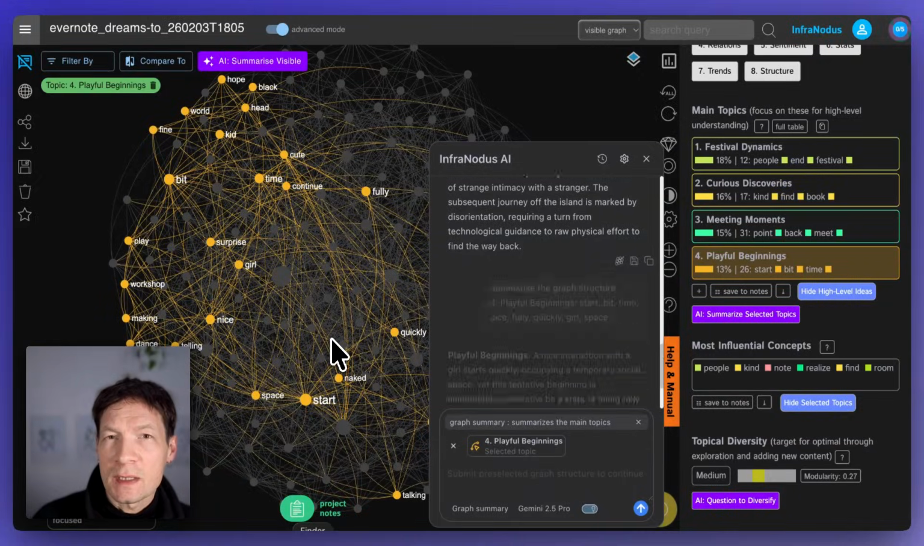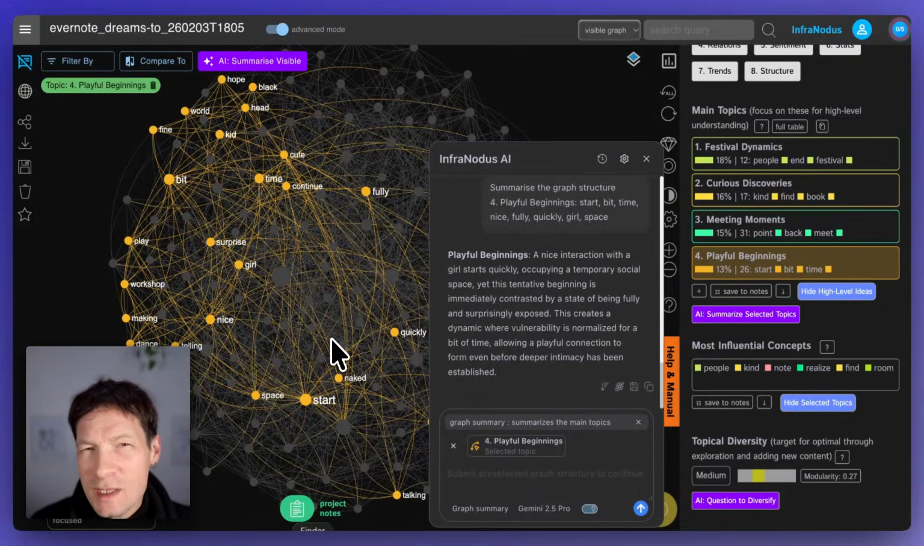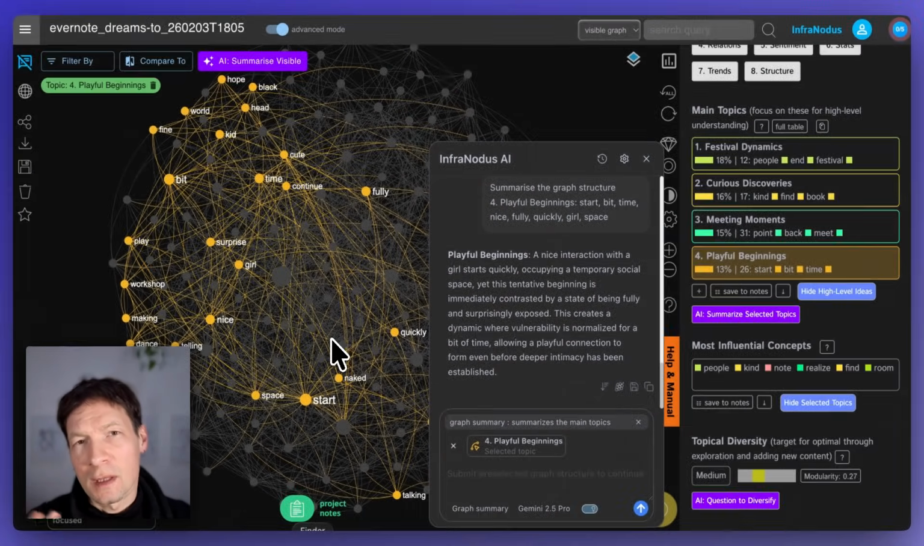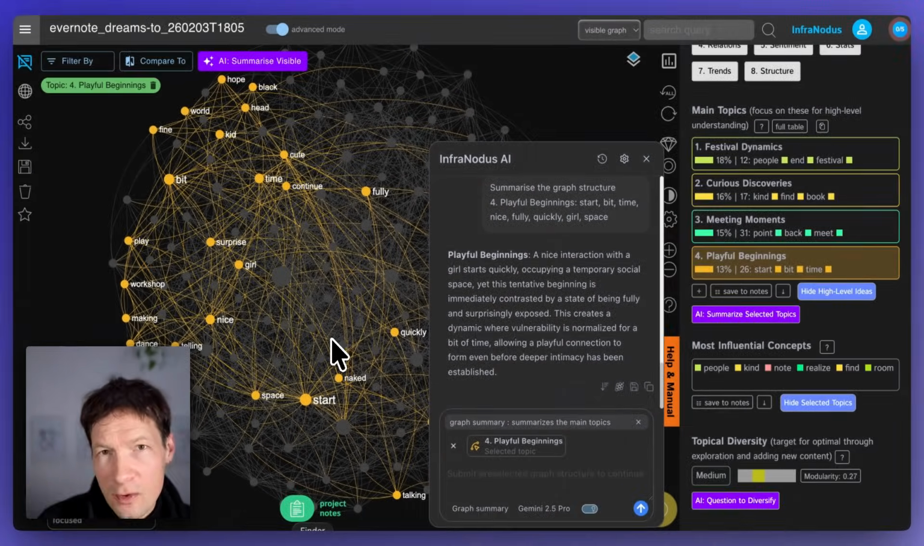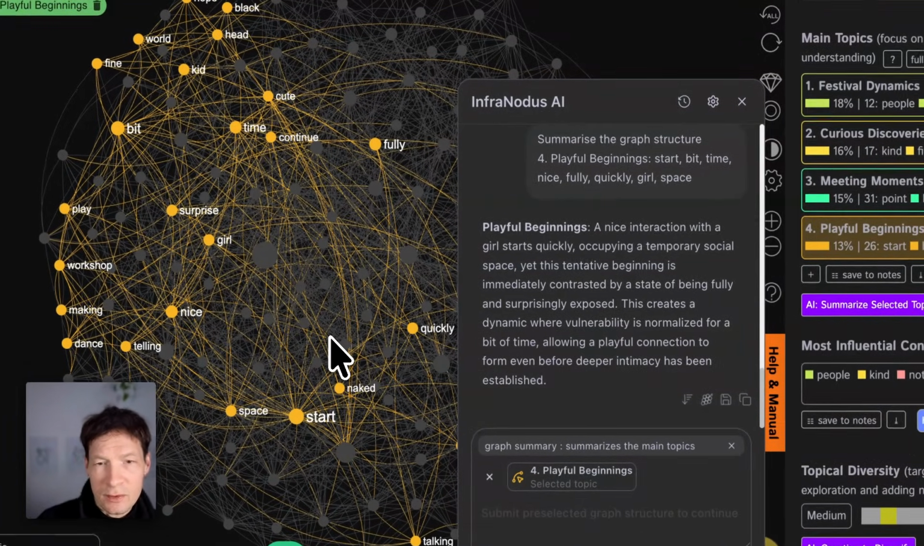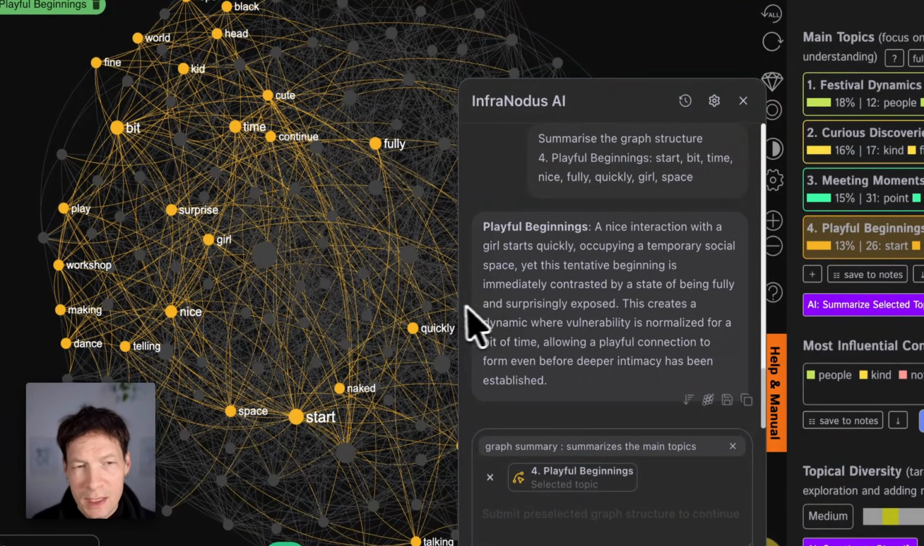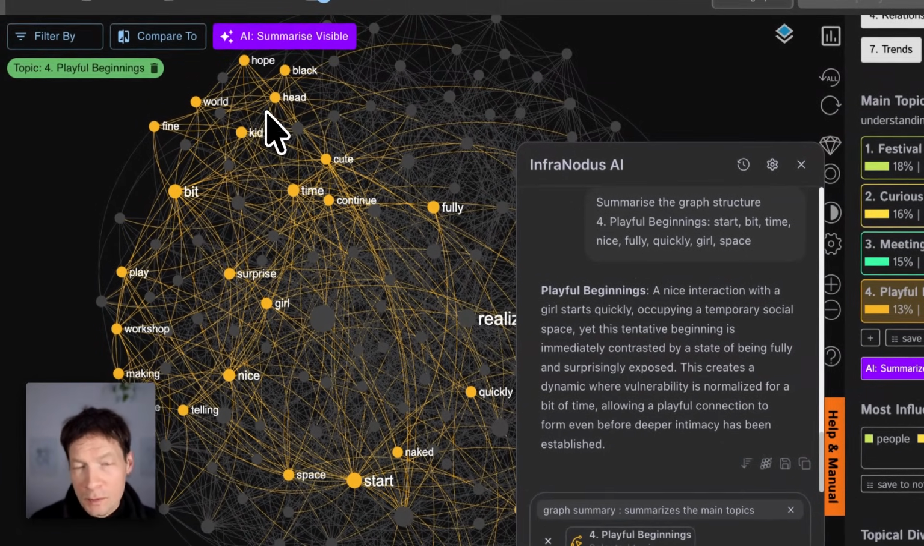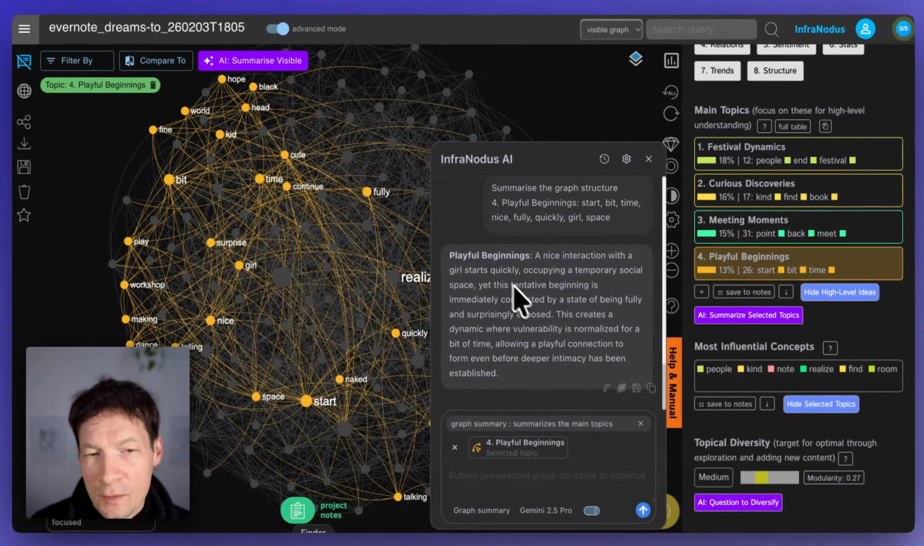This is something that you can do using the graph that is not so easy to do with ChatGPT, because in ChatGPT you just put it in and ask it to generate an outline, and then you have to read through the whole text to extract the actual topics. Here you already have this visual representation, so it's quite easy to understand what you want to focus on, what's relevant for you. So here I focus on playful beginnings.